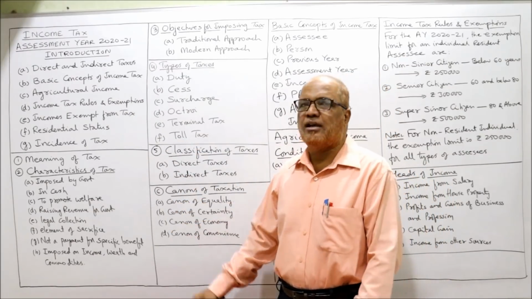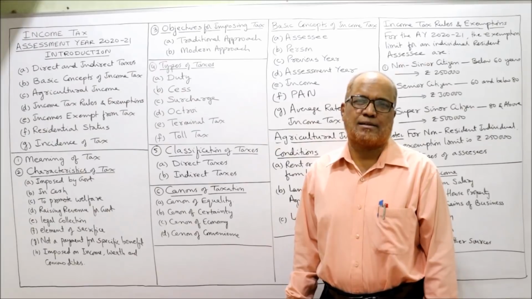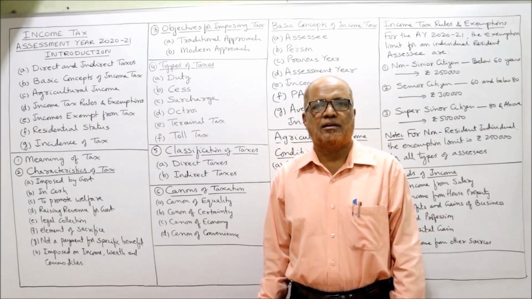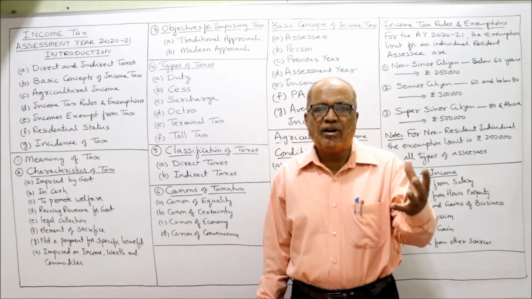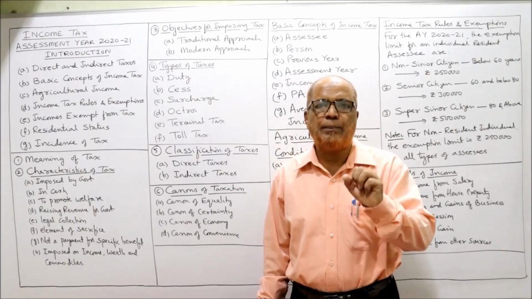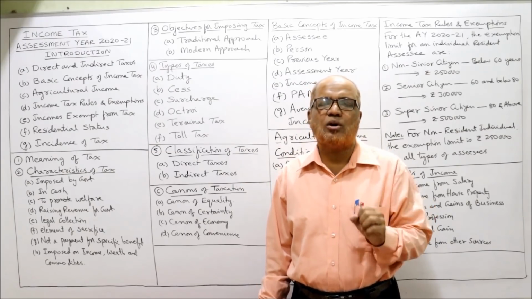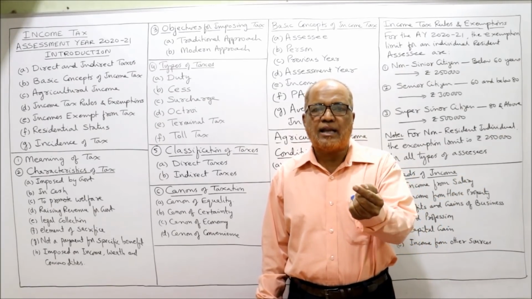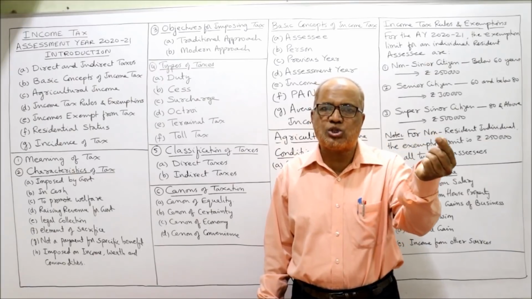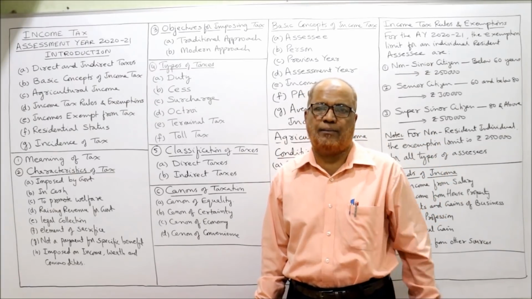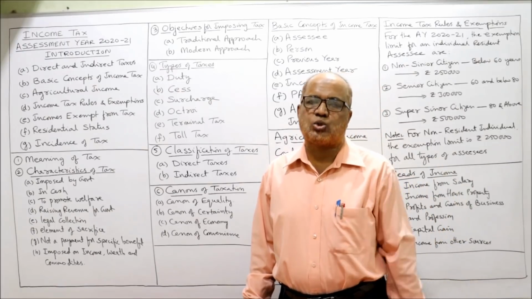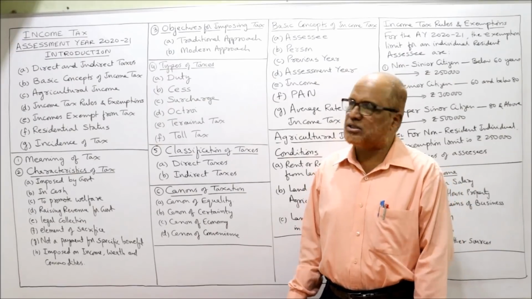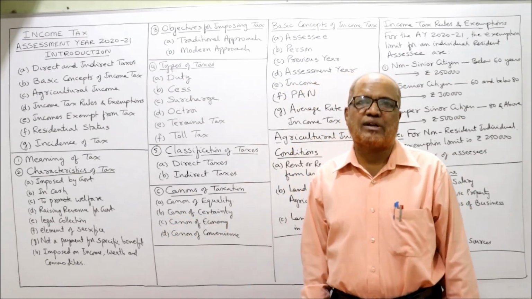First of all, I am going to explain the meaning of the term tax. A tax is a compulsory contribution made by the people of a country to the government. The government will impose the tax on the people. Now it is the obligation of the people to pay the tax to the government. In simple words, a tax is a contribution which is imposed by the government on the people of the country, and the people have to pay the tax to the government. So it is a contribution made by the people to the government. That is called tax.